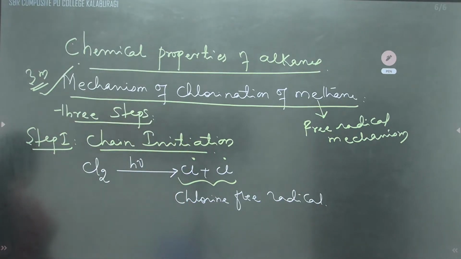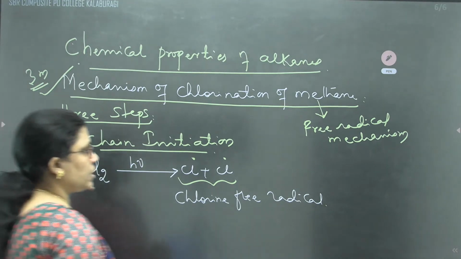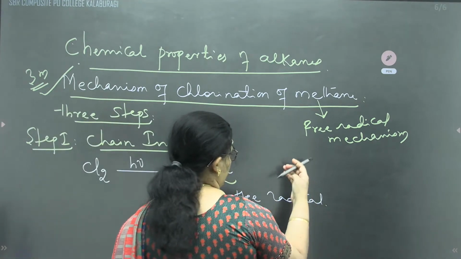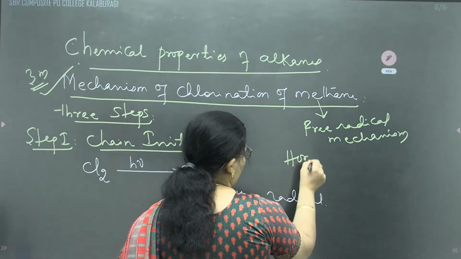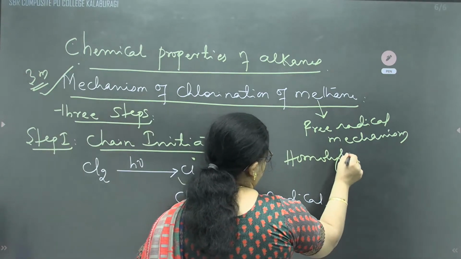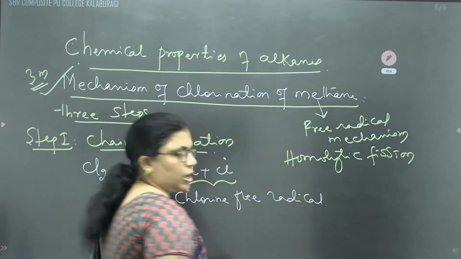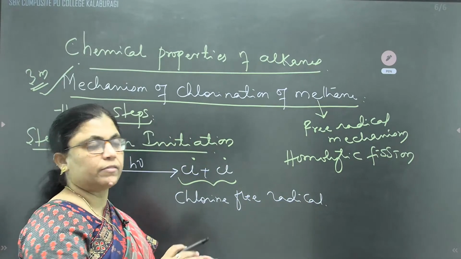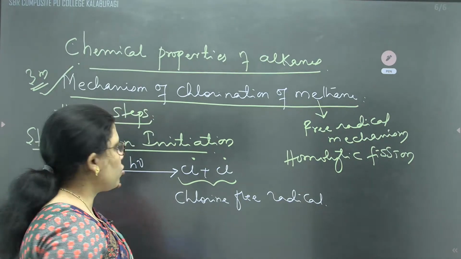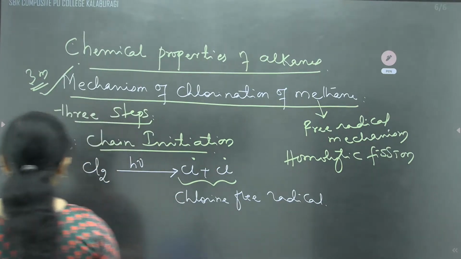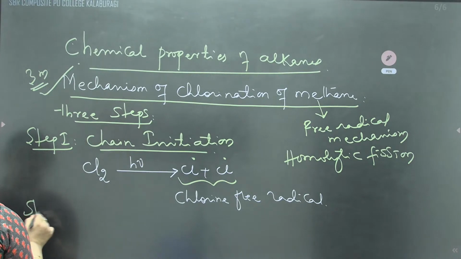So here in the chain initiation, they are going to produce chlorine free radicals, and it is a type of homolytic fission. As we said in the earlier topic, homolytic fission is where there is an equal distribution of electrons.